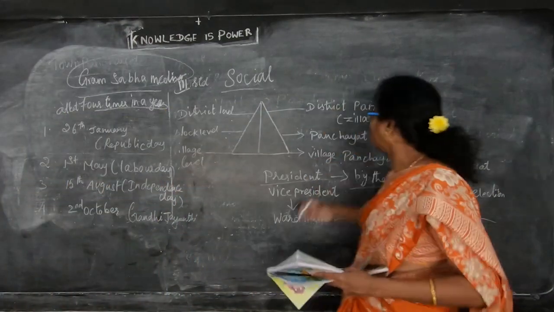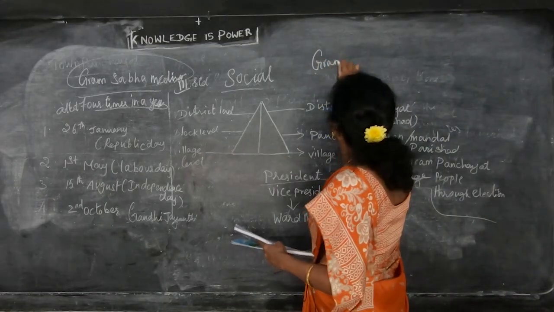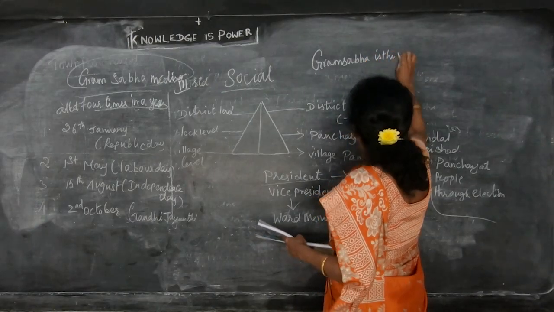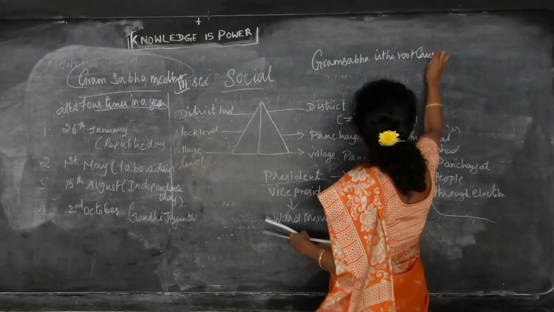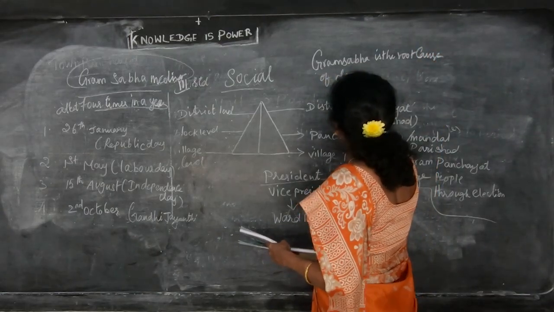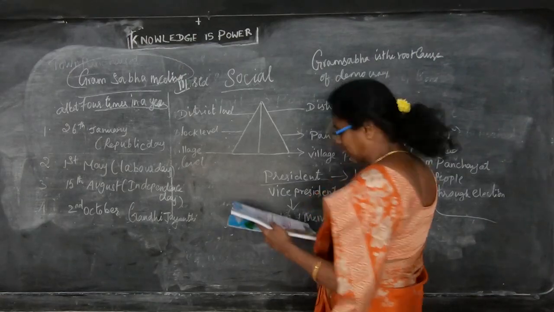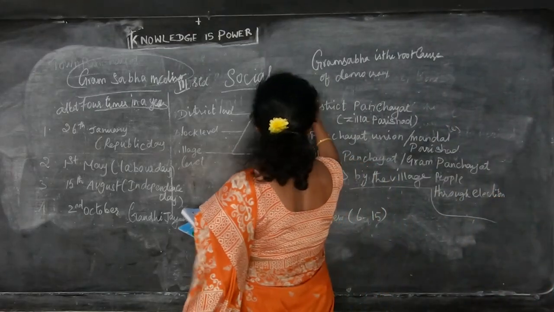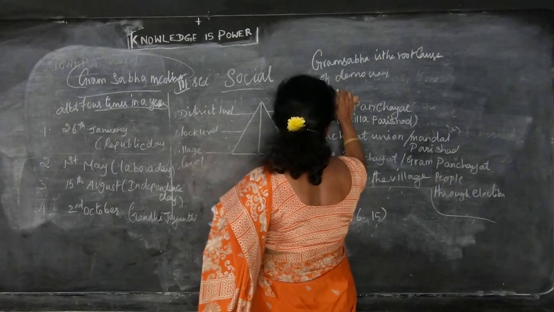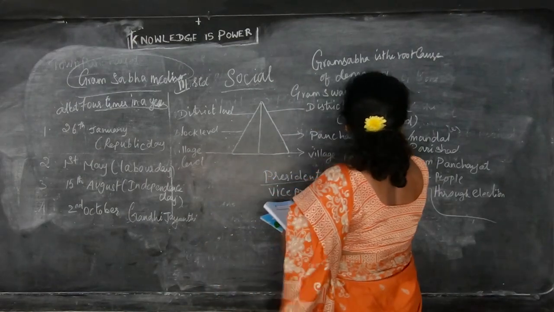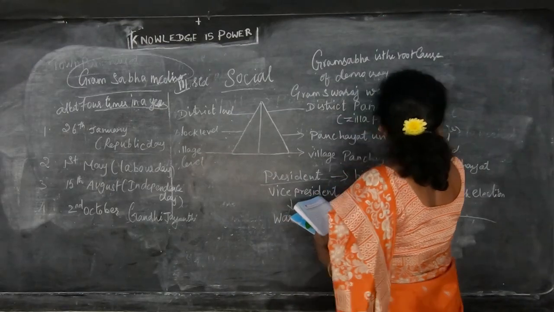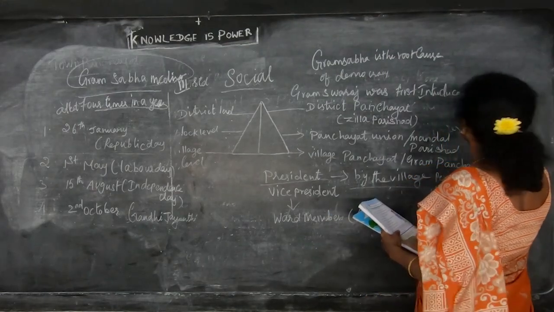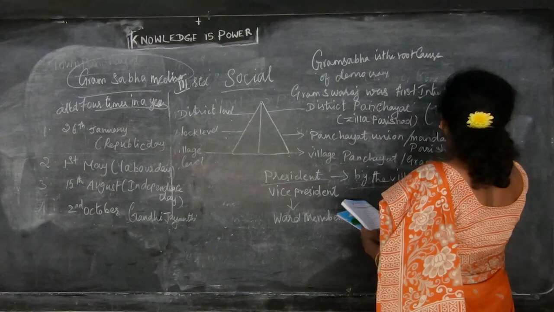So the Gram Sabha is the root cause of democracy. Gram Sabha is the main cause of democracy, to see the public. Root cause of democracy. And Gram Swaraj was first introduced by Mahatma Gandhi. Gram Swaraj was first introduced by Mahatma Gandhi, the father of our nation.